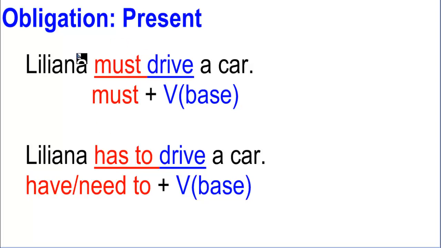Now, this is in present, okay? Liliana has to drive a car. As you see, in this case, I am not putting just have, because you have to have subject and verb agreement. Okay, Liliana has to drive a car. That's an important thing there.